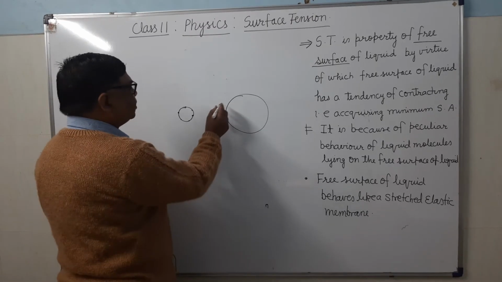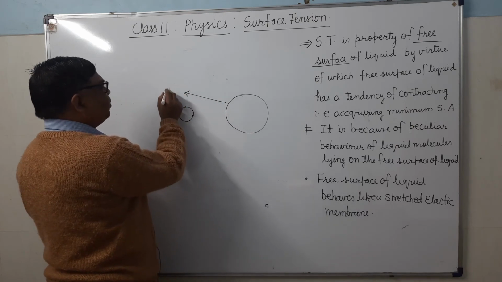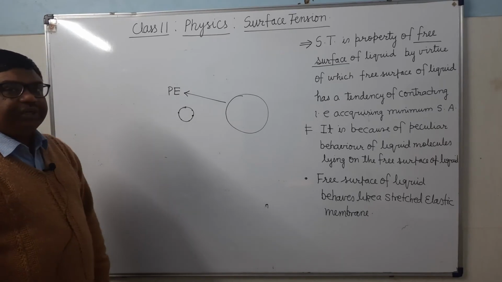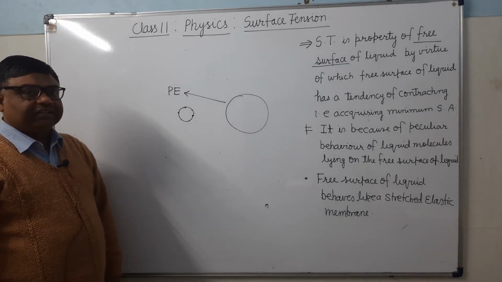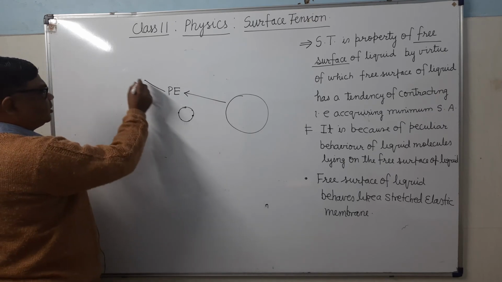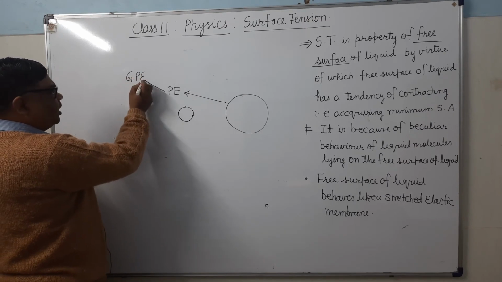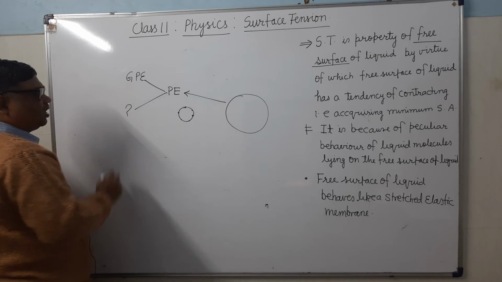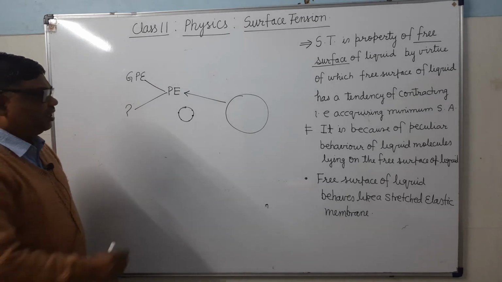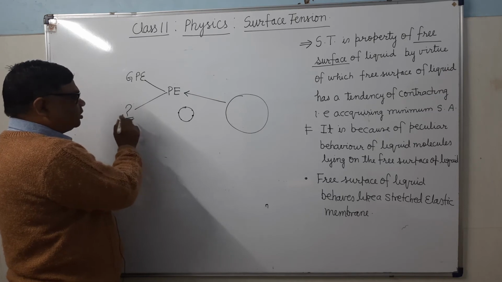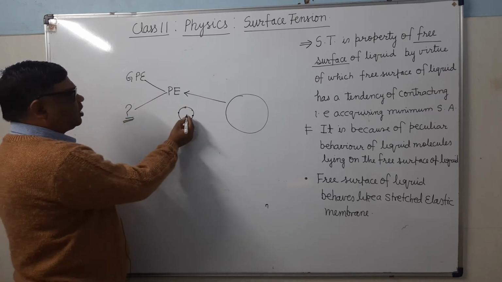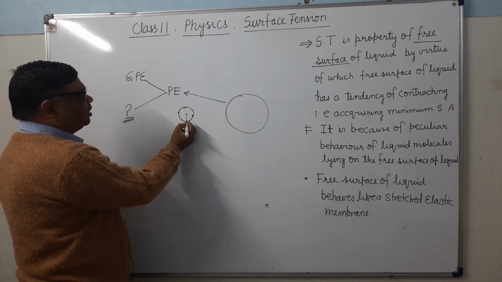Why? Because now here potential energy will be decided by two factors. One, gravitational potential energy, and another is the potential energy of molecules which are lying on the surface. But here this potential energy which is due to the molecules on surface, that will be significant. Gravitational potential energy will be very small.